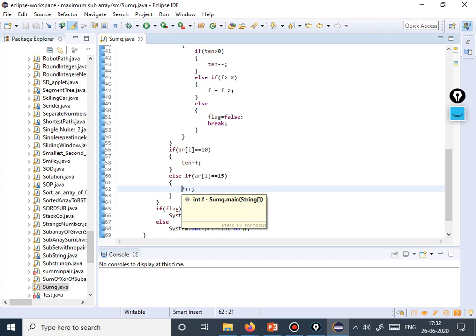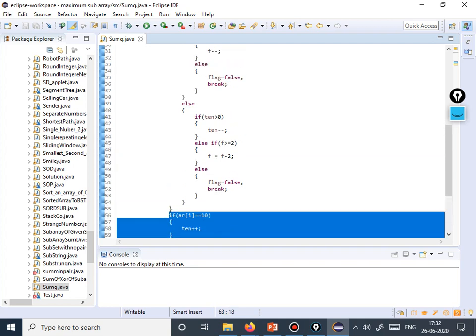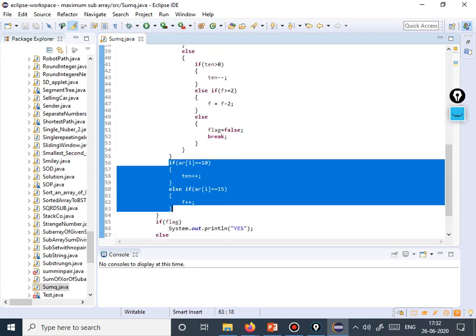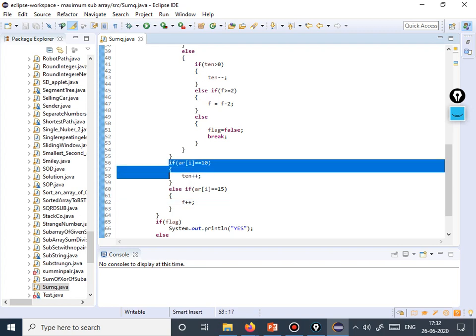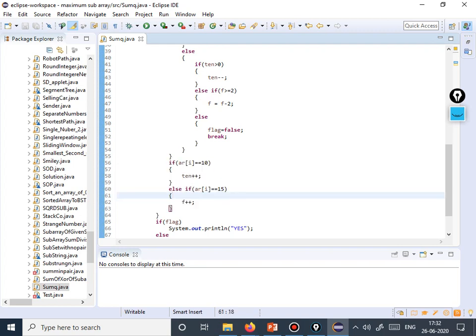Okay, so then that would not be correct. So we need to do this part after chef has figured out that yes, he can return that coin. So if chef is able to return the change, then only, after that, will we increase the count of the coins the customer is giving.